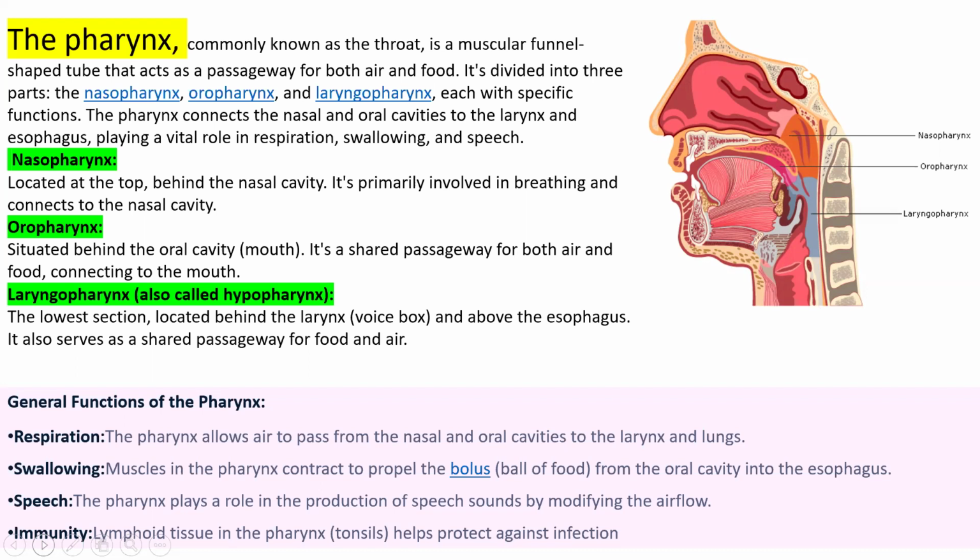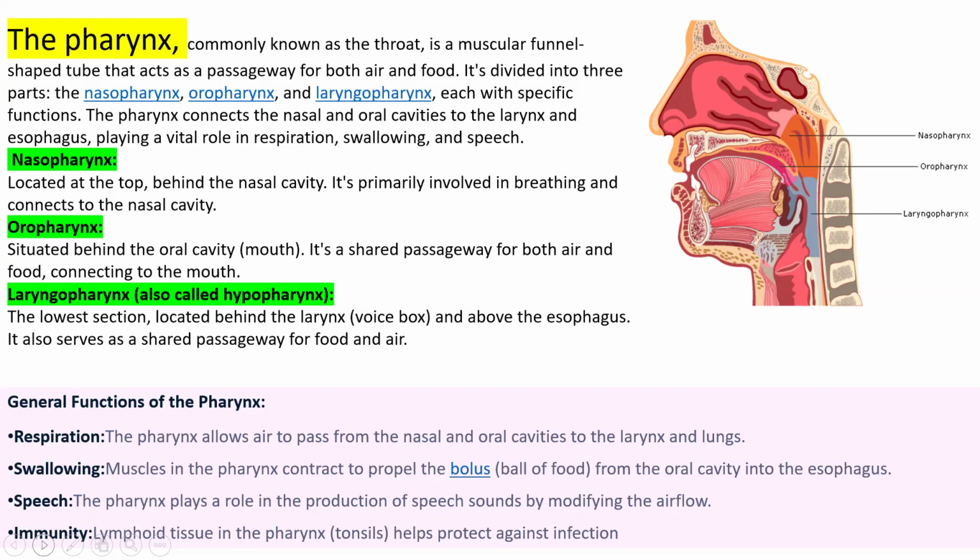The oropharynx is behind the oral cavity, a shared passage for both air and food connecting to the mouth. The nasopharynx is specifically for breathing. The laryngopharynx is located behind the larynx and above the esophagus, and it is also a shared passage for food and air.